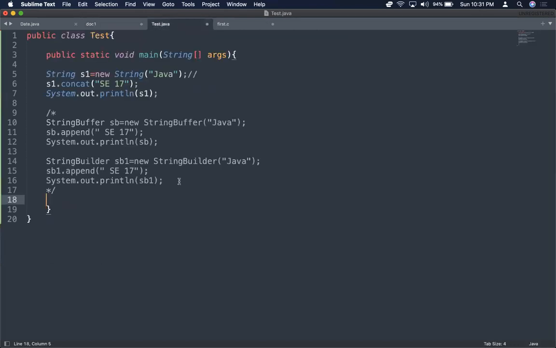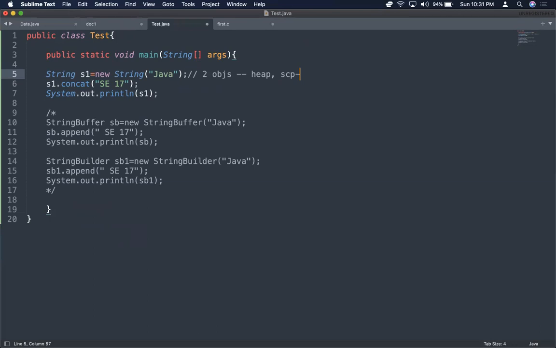Let me open this Test.java. I have my class Test. Here, first I'm explaining about the String. String s1 equal to new String, and the string literal value I take is Java. How many objects will get created for this line? There will be two objects. One will be in the heap for sure, and that is referred to by s1, and another object will be in the string constant pool, that is just the string constant Java, which has no reference.